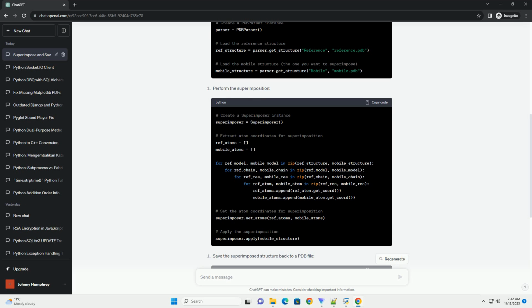Make sure to have BioPython properly installed in your Python environment before running the script. This tutorial is a basic example, and you can extend it with additional functionalities as per your requirements.